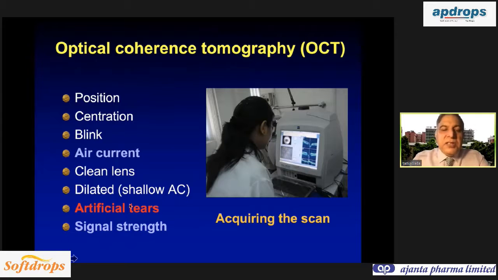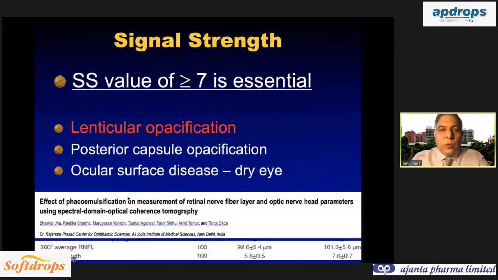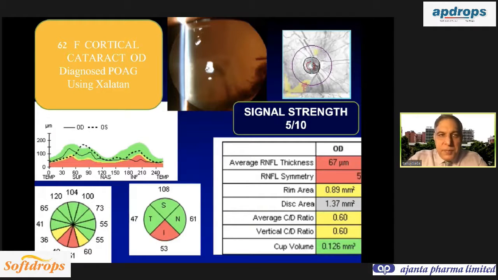So I see many OCTs coming to my OPD, signal strength is very poor and wrong diagnosis of glaucoma. So every OCT machine has a signal strength cutoff. So for the Zeiss machines, signal strength of more than 7 or 7 or more is good. And always remember, once you have cataract developing or a posterior capsule opacification or dry eye, you get a decrease in the signal strength. So this is one of the patients referred to my OPD. He was diagnosed as glaucoma with cataract and came for second opinion.